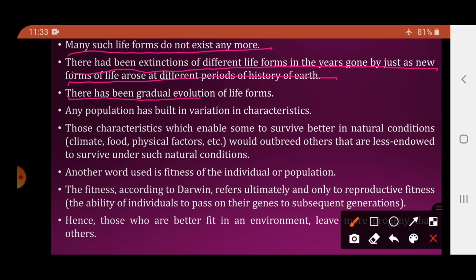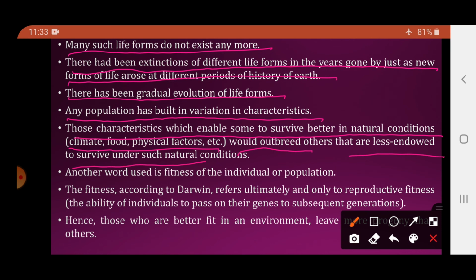There has been gradual evolution of the life forms. Any population has built-in variation in characteristics. Those characteristics which enable some to survive better in natural conditions, climate, food, physical factors, would outbreed others that are less endowed to survive under such natural conditions. Okay, कोई भी population के अंदर variations देखते हैं. And these variations in the characteristics enable the organisms to survive better in the natural conditions.